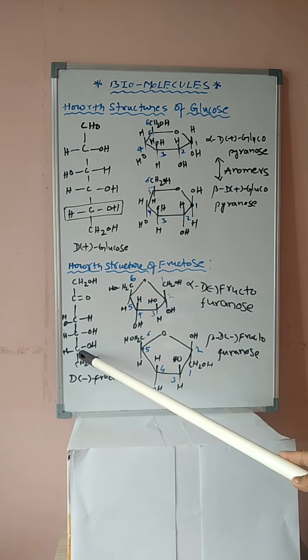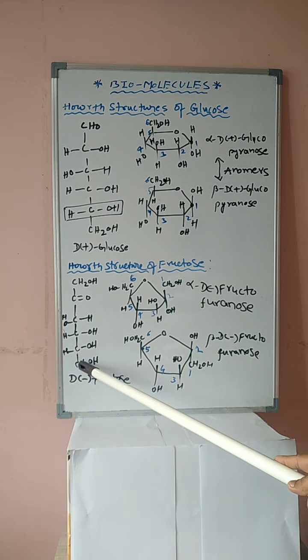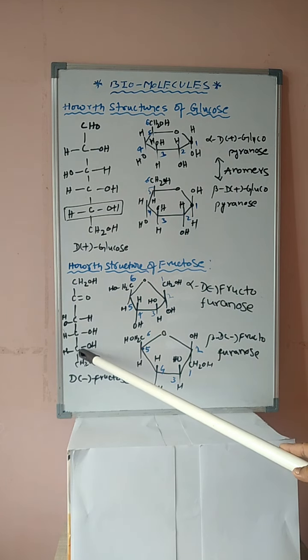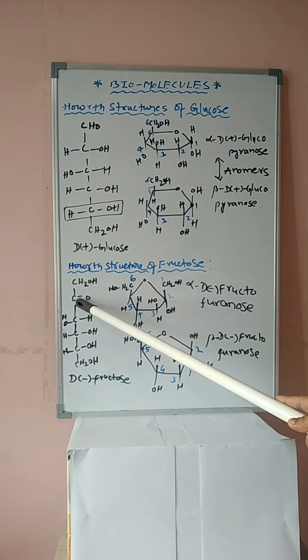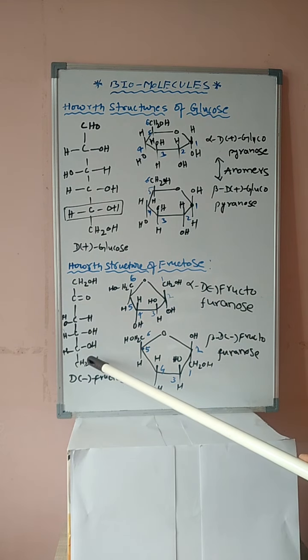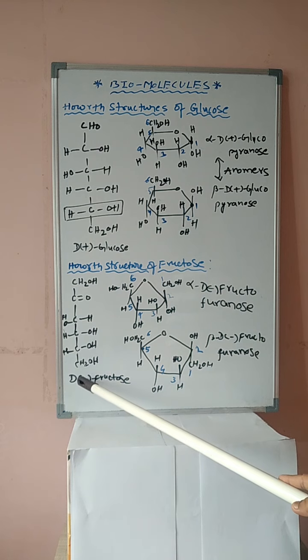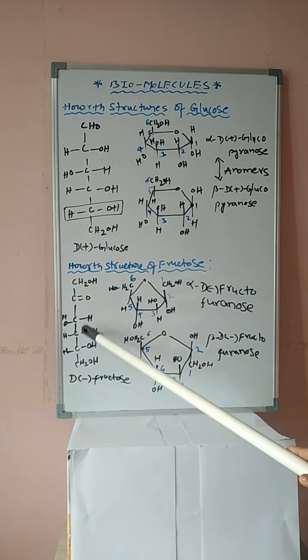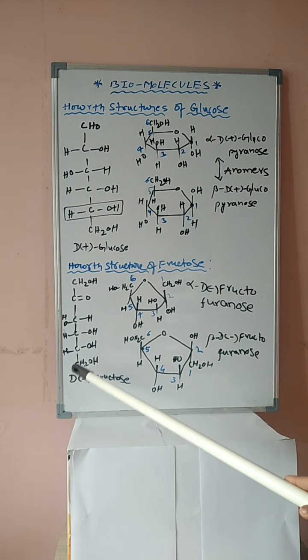In fructose, here also CH2OH is present. It is not a chiral carbon, student. We have to consider the chiral carbon which is farthest from the keto group, and if the hydroxy group is present on the right side, that is known as the D form. Since it is a levorotatory compound, when plane polarized light is passed through a solution of fructose, it rotates to the left.